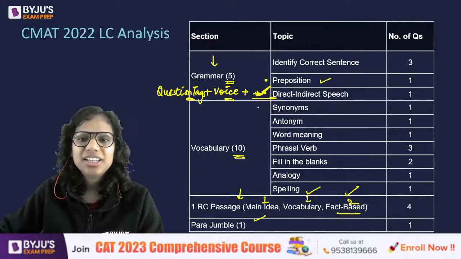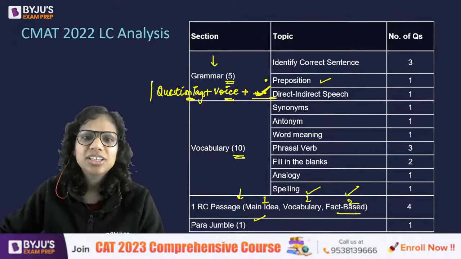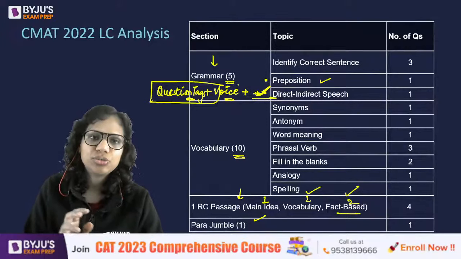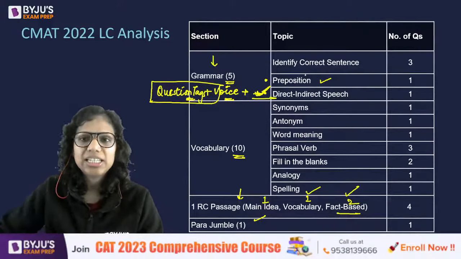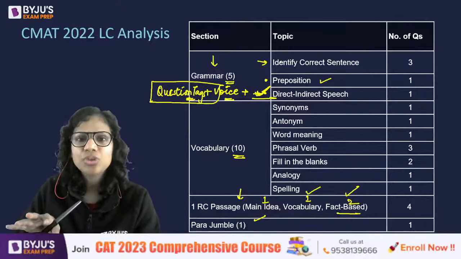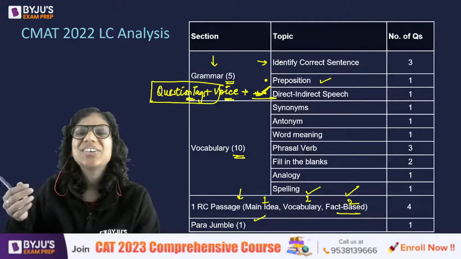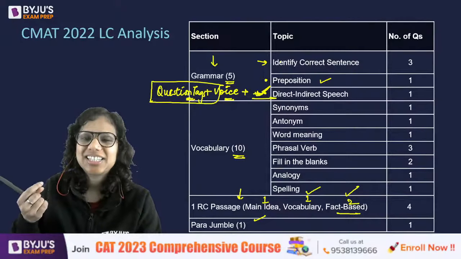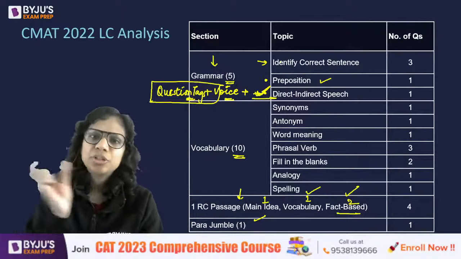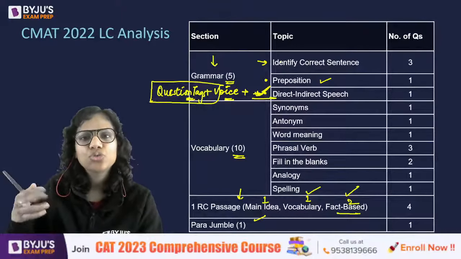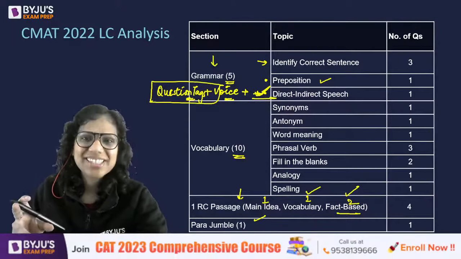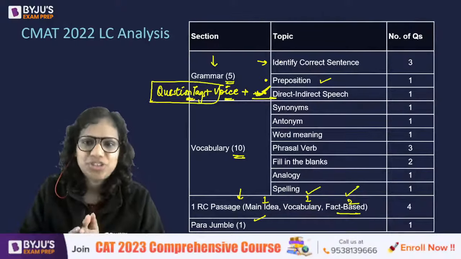Now, I was talking to you about this, that these peripheral topics are also something that you should pay attention to when it comes to CMAT. And the question types that you get are your usual question types, not very fancy question types, so to say. Okay, identify the correct incorrect sentence, fill in the blanks, error spotting, sentence correction where just a fragment of the sentence is underlined and you have to choose the correct version of it. So these are the question types and the topics that come in grammar, right?